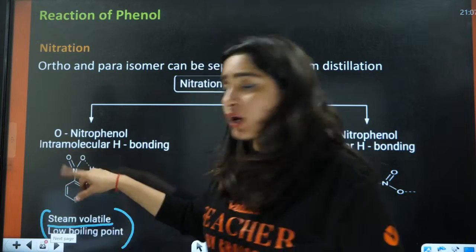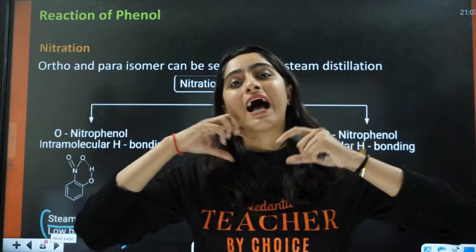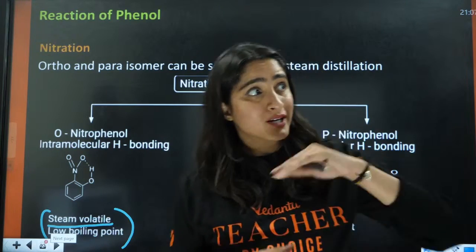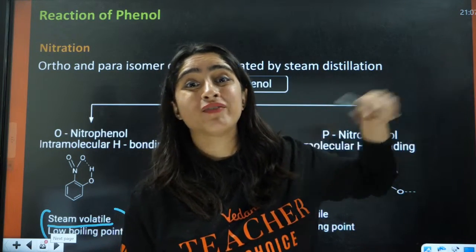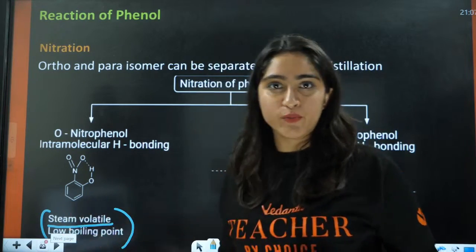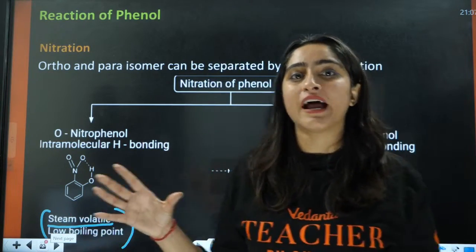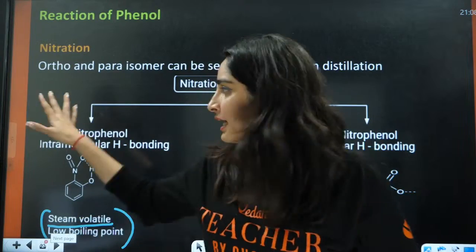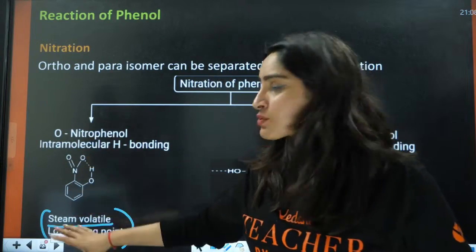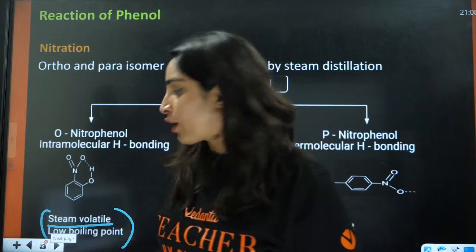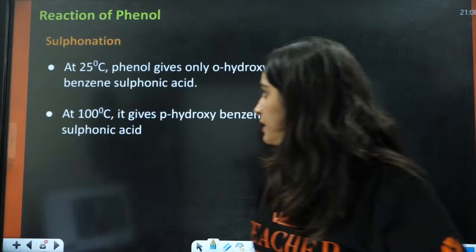The molecule is bonded to its own atom with hydrogen bonding, so it does not have hydrogen bonds with other molecules. That is why it has low boiling point, because the intramolecular interactions are stronger compared to intermolecular interactions, and that is why it is steam volatile, right? So this is also a question from your purification chapter.